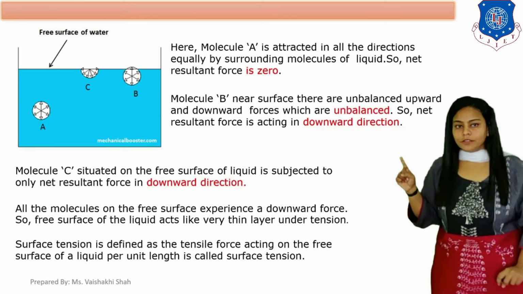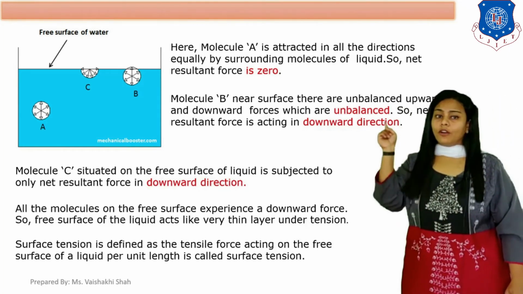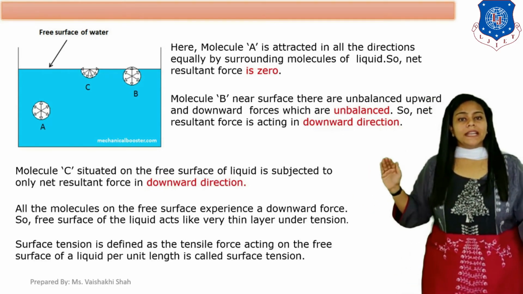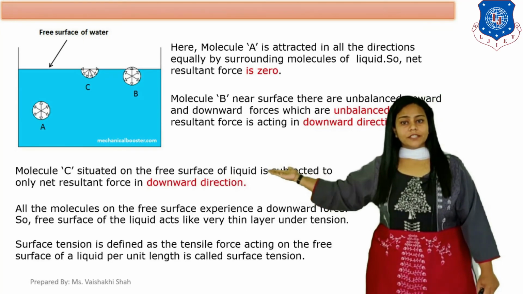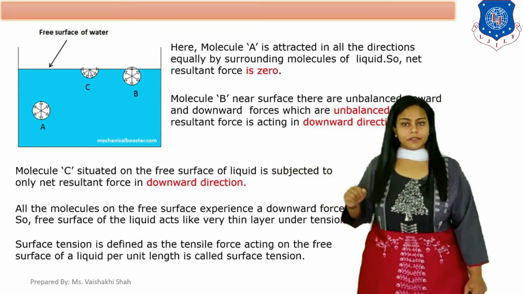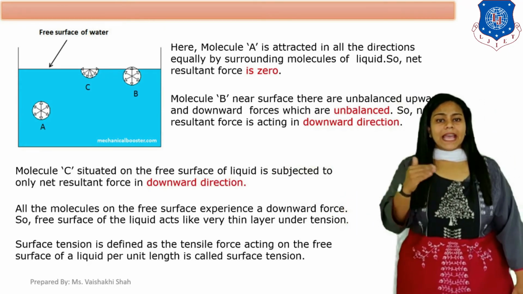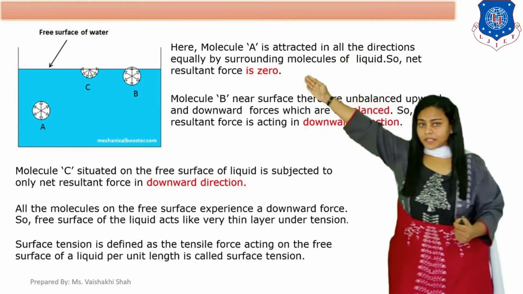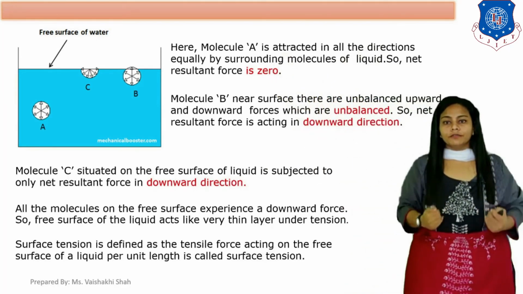Same for molecule C. Where is molecule C? On the free surface. And on the free surface, every molecule has unbalanced forces. So molecule C is also subjected to a downward force. All the molecules on a free surface experience some downward force.